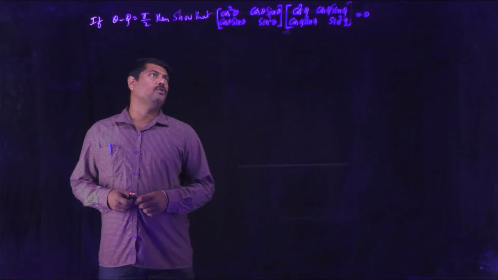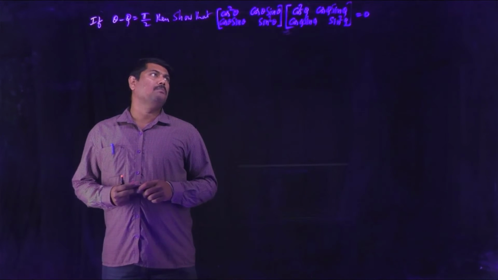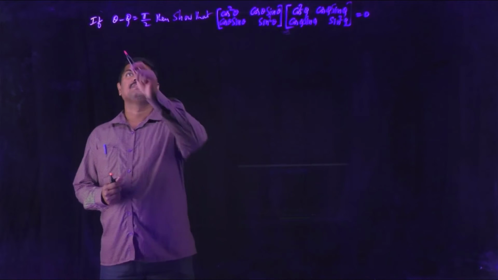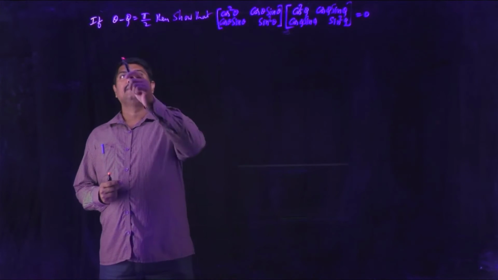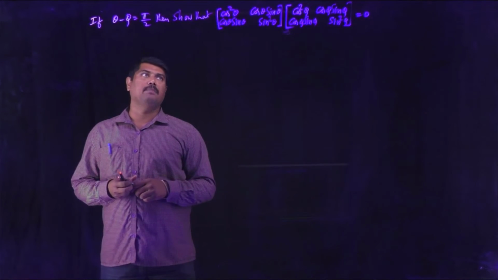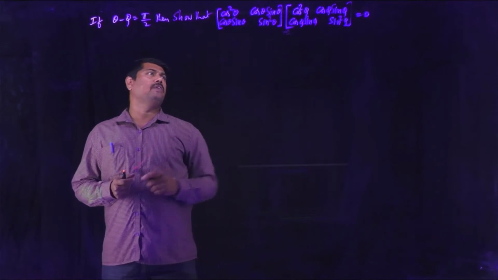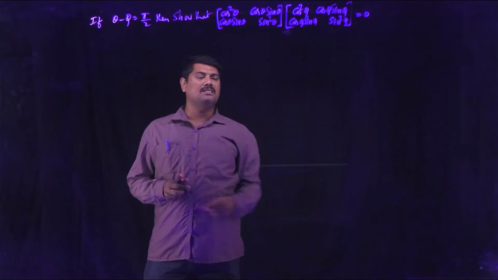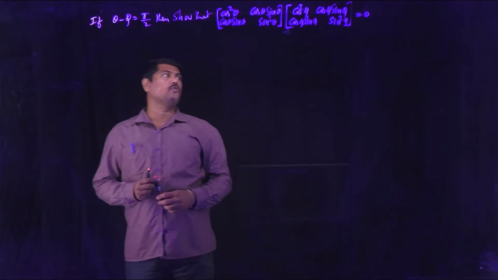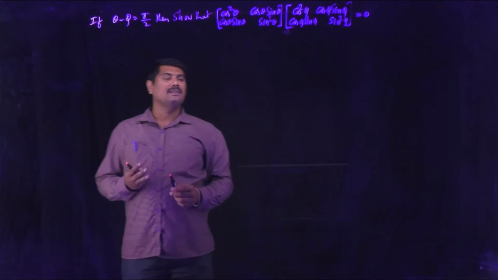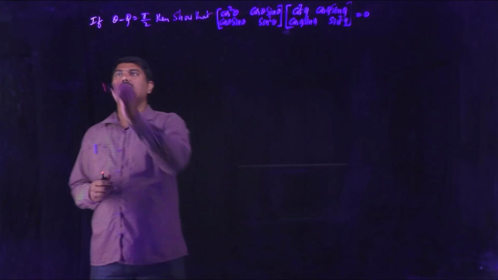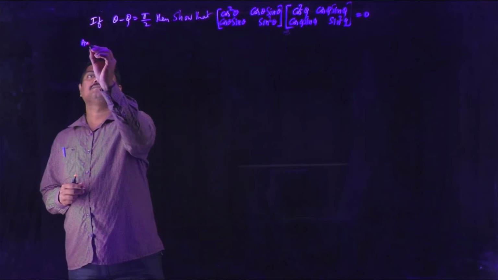Now we are going to do one more problem related to multiplication. The given question is like that. Theta minus phi value is given as pi by 2, and we are going to verify that the product of these 2 matrices is 0. That means the product of the 2 matrices must be a null matrix. So start the answer like this.